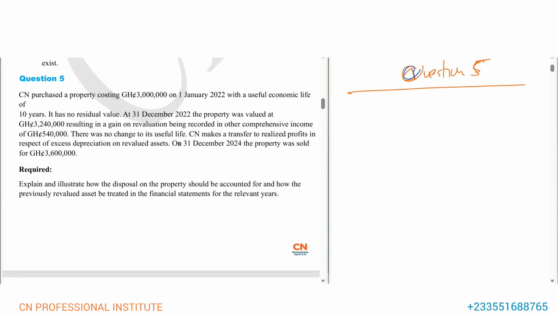CN makes a transfer to realize profit in respect of excess depreciation on the revalued asset. On 31st December 2024, the property was sold for 3,600,000 Ghana cedis. Required: explain and illustrate how the disposal of the property should be accounted for and how the previously revalued assets should be treated in the financial statements for the relevant years.